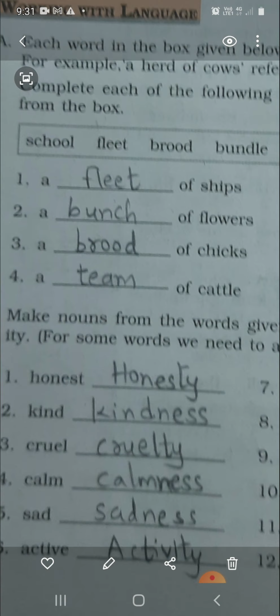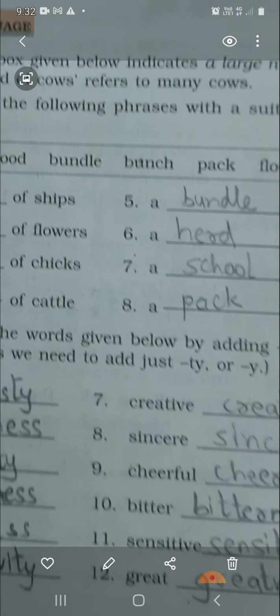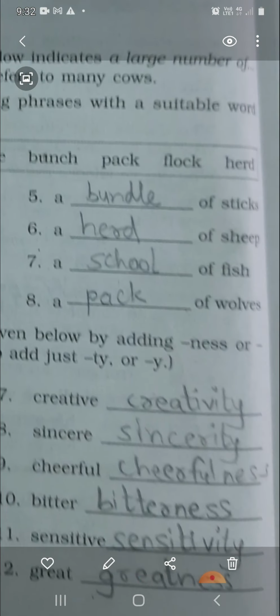A brood of chicks, B-R-O-O-D, brood, a brood of chicks. A team of cattle, if there are so many animals together, then they are called cattle. Then they too, if they are so many together, then we use the word team. Then we have sticks, a bundle of sticks.